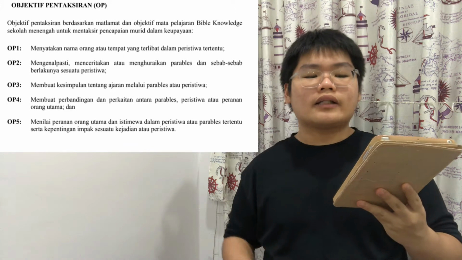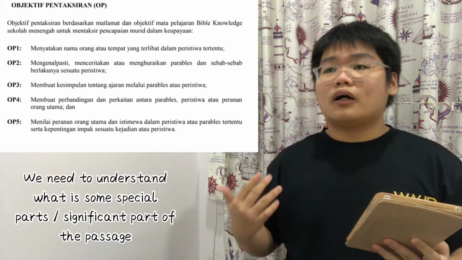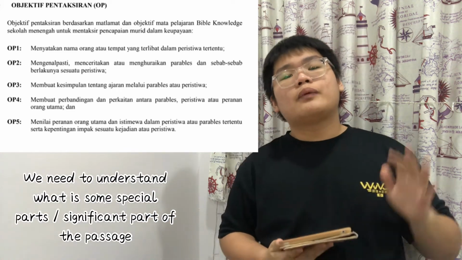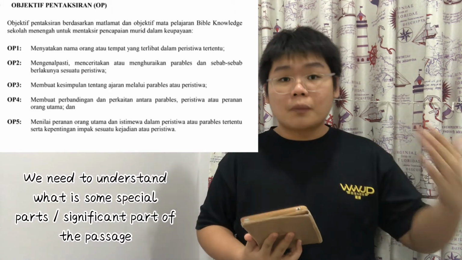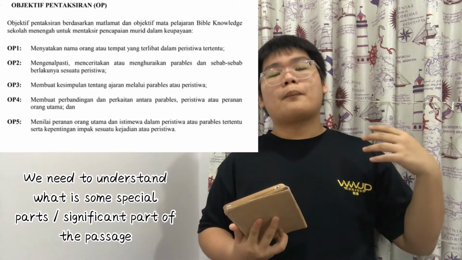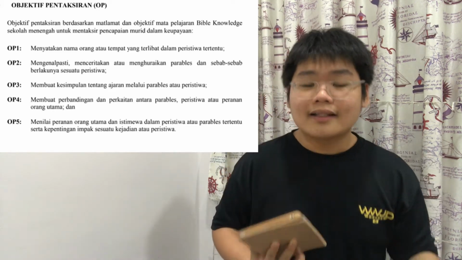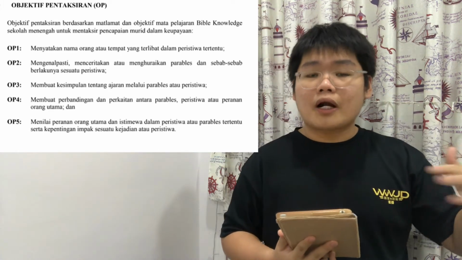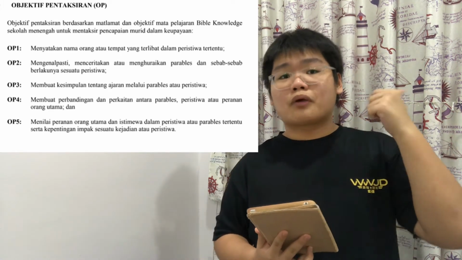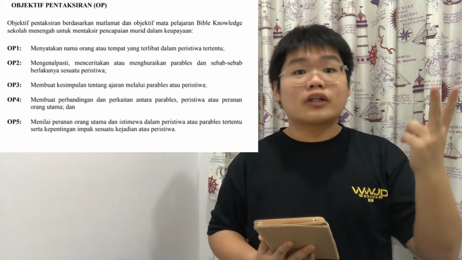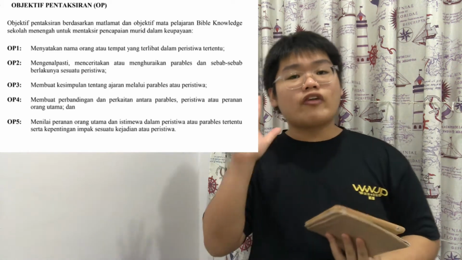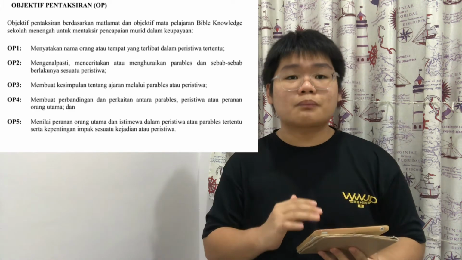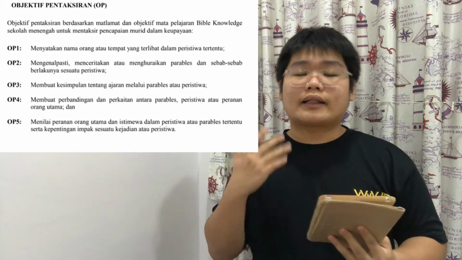It's actually trying to tell us that we need to understand who is the main subject in this incident or in this parable. So basically, we need to know some of the important points in the parable. For example, the parable of the prodigal son. Then maybe you need to understand that the main characters in the parable of the prodigal son are the father, the prodigal son, and the elder brother. Right? So basically, these are the 5 points of the objective that we need to know, because the exam will be based on these 5 statements and come out to ask you the question.